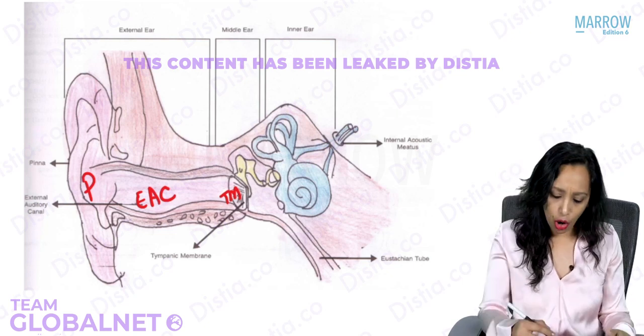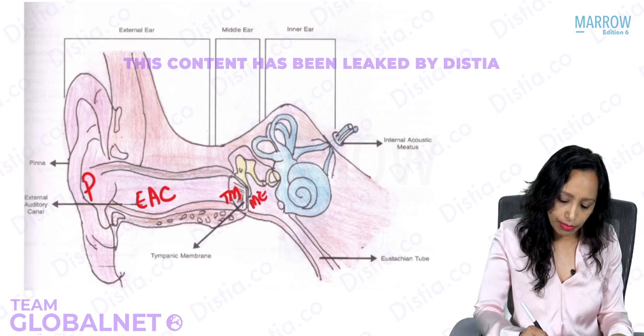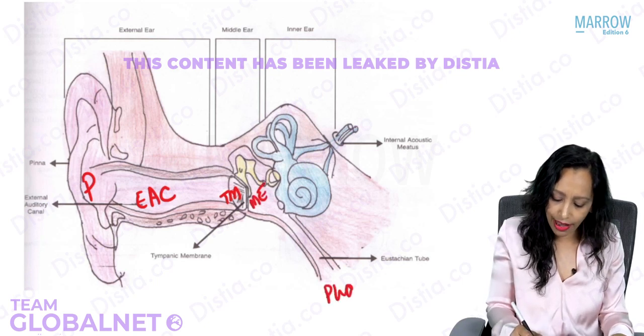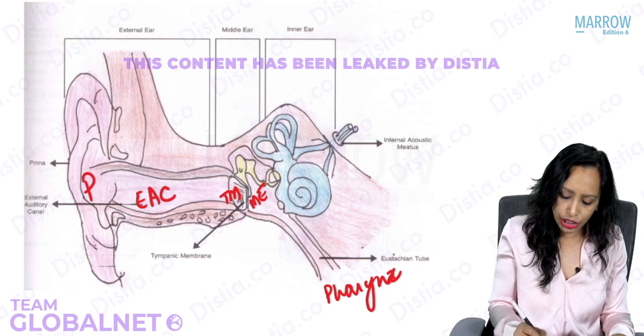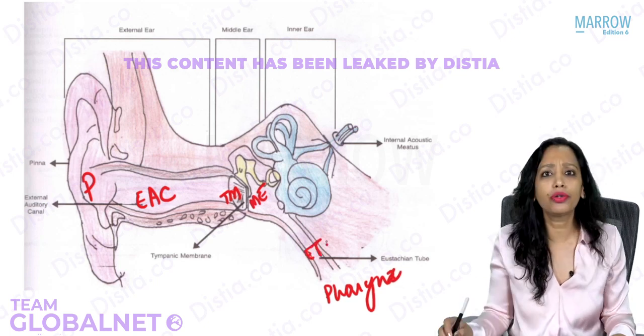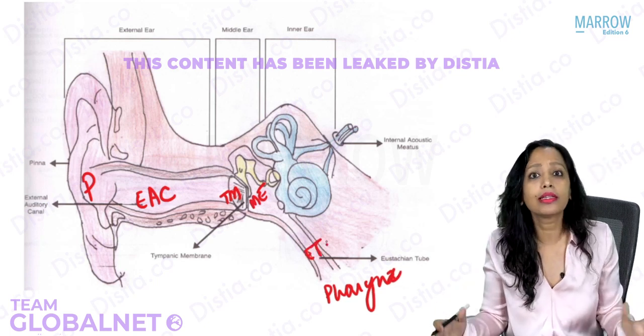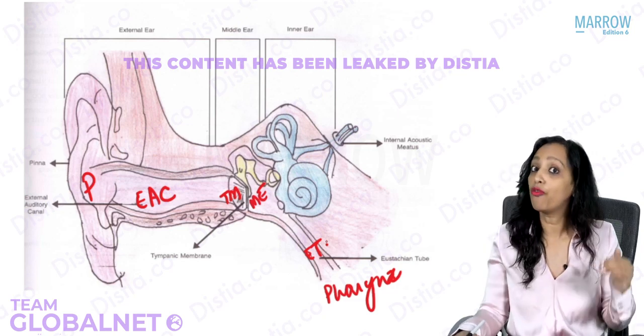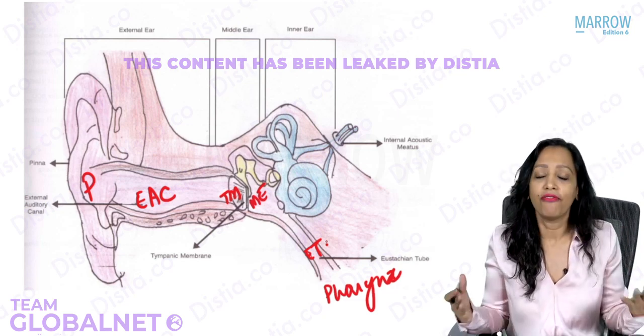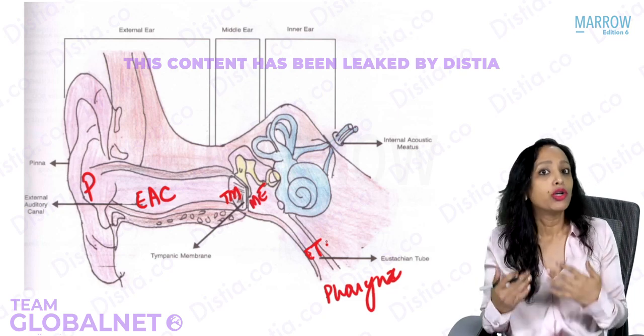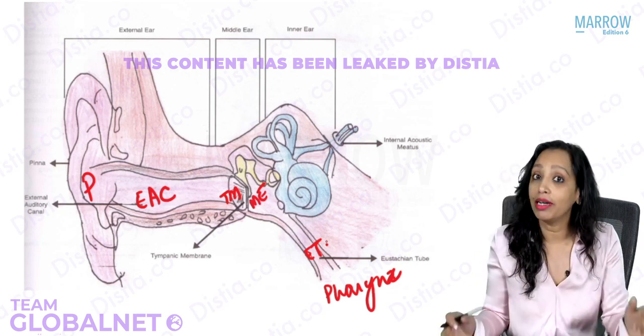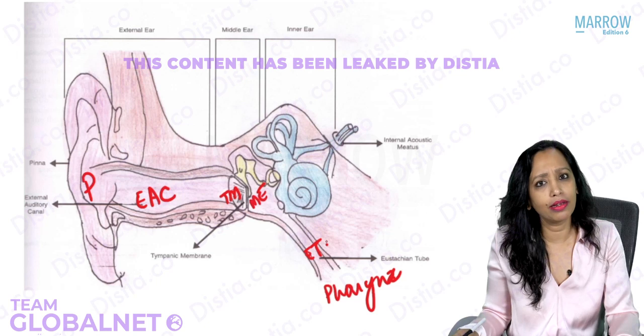So why at all do we have this connection between the middle ear and the pharynx? This eustachian tube, what at all is it doing? Connecting the middle ear and pharynx? Yes, it is responsible for ventilation of the middle ear. Whenever we breathe, the air through the eustachian tube enters the middle ear and ventilates the middle ear.